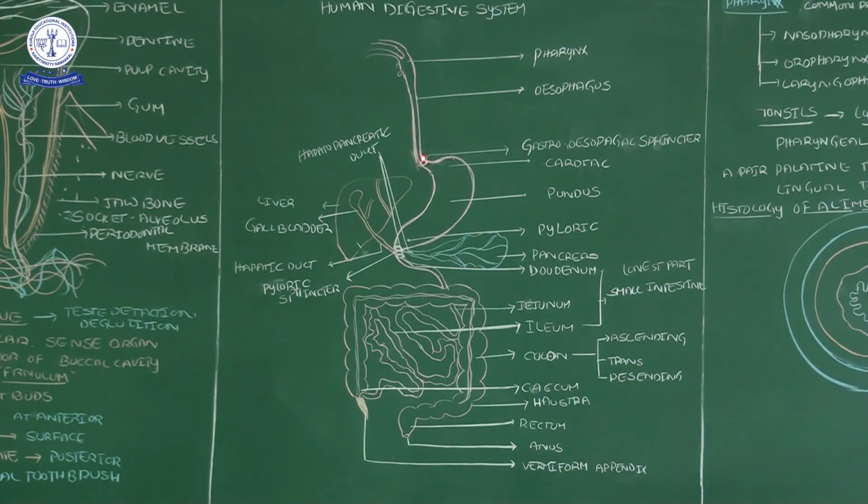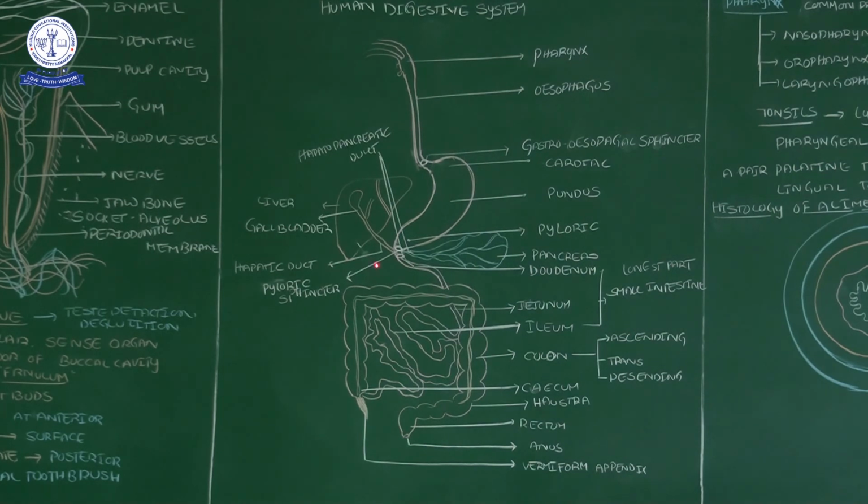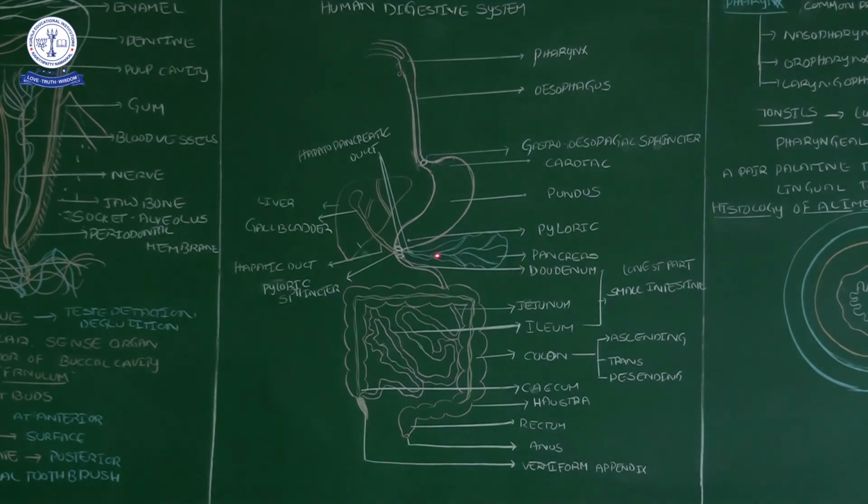The gastroesophageal sphincter prevents the backward movement of the food. Similarly, the sphincter of Oddi allows the hepatopancreatic juices, the pancreatic juice and the bile juice from the liver, into the alimentary canal. That's why they are connected with the ducts, and that's why we call them accessory ducts.